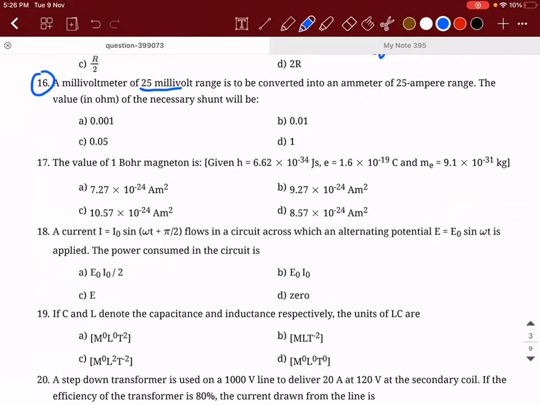So what is the formula, guys? Voltage across the galvanometer divided by I is equal to galvanometer resistance into shunt resistance divided by the galvanometer plus shunt resistance. So Vg is how much?